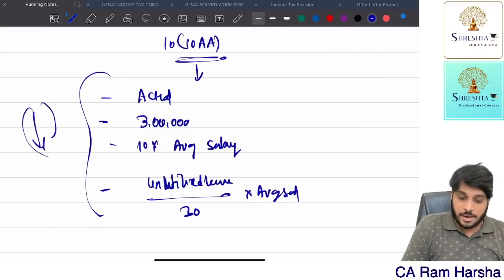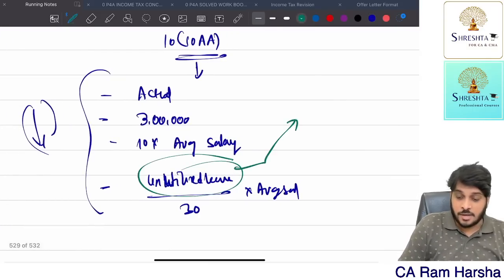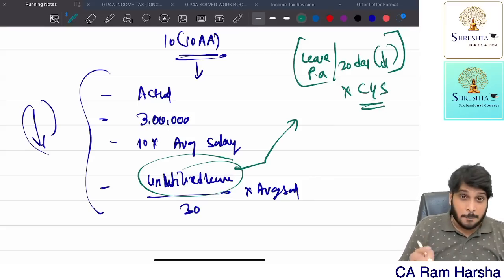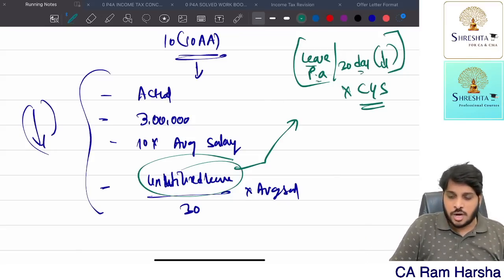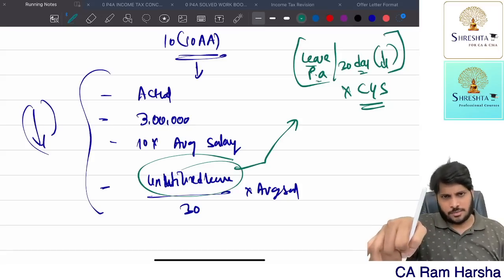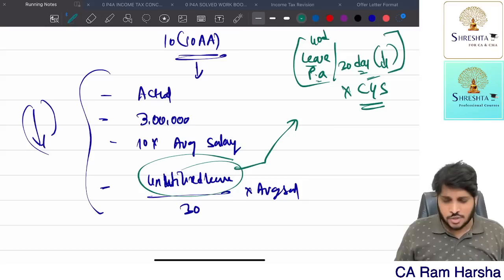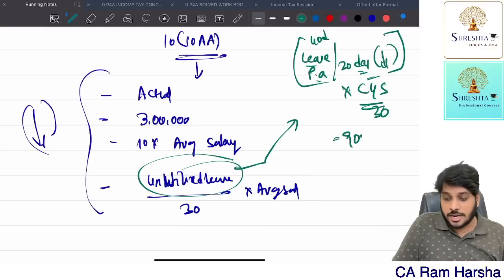Now, how do you calculate unutilized leave? First of all, leaves granted per annum by the company or 30 days per annum, whichever is lower. This you calculate per annum, multiplied by completed years of service. Any part in excess of 6 months, don't consider. If the company is giving 40 days of leave every year, only 30 days we should consider every year. So 30 or 40, whichever is lower. So 30 into 30 complete years, total you are eligible for 900.